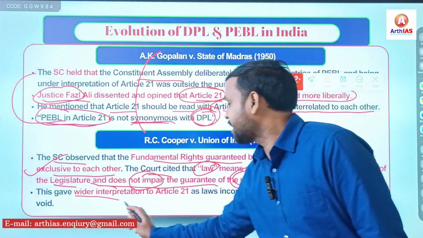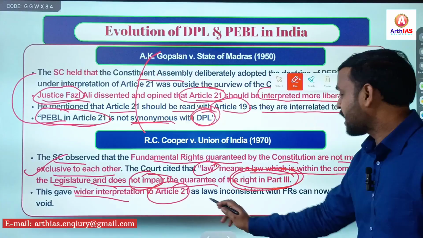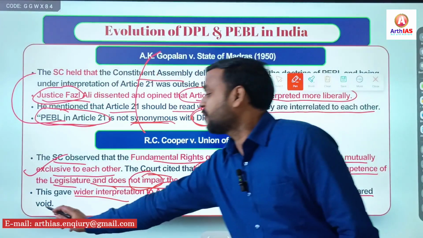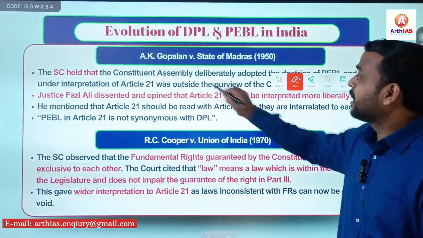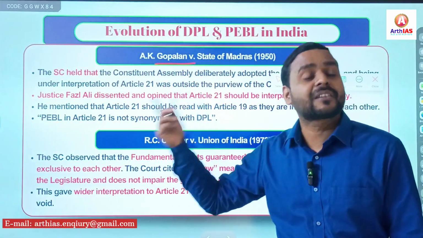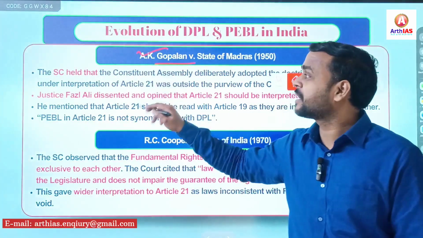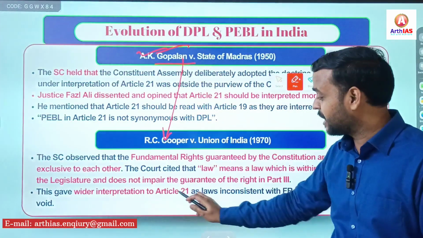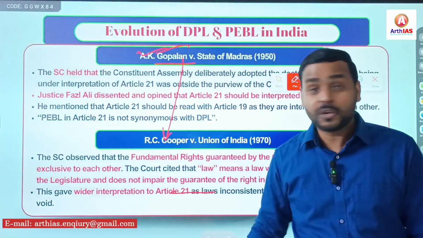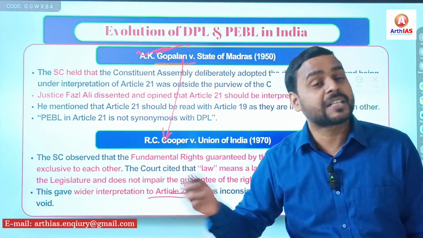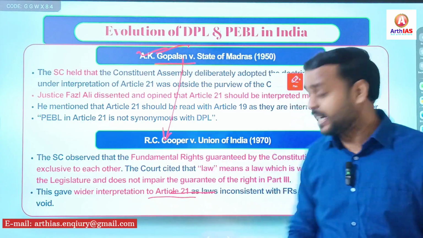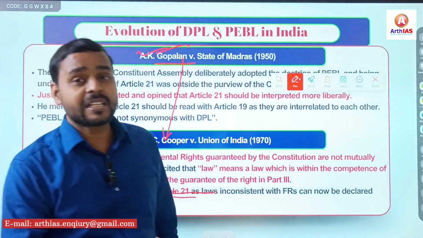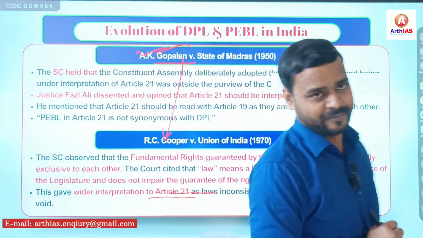And this gave wider interpretation of Article 21 as law inconsistent with the fundamental rights can now be declared void. So simply the mistakes that was done in A.K. Gopalan case was corrected in R.C. Cooper case. Here it was a narrow approach, but here it was a broader approach, more liberal interpretation of Article 21. And it simply held that any law that is inconsistent with the fundamental rights shall be declared void, right, invalid.